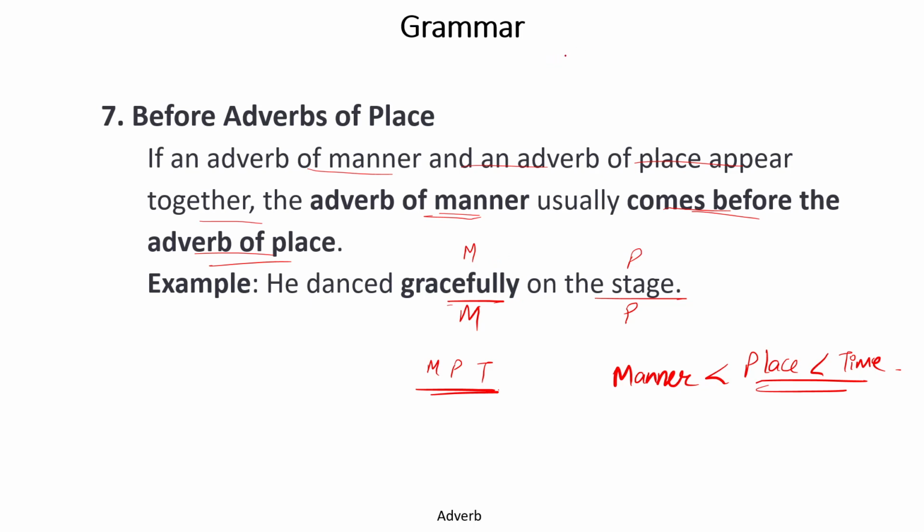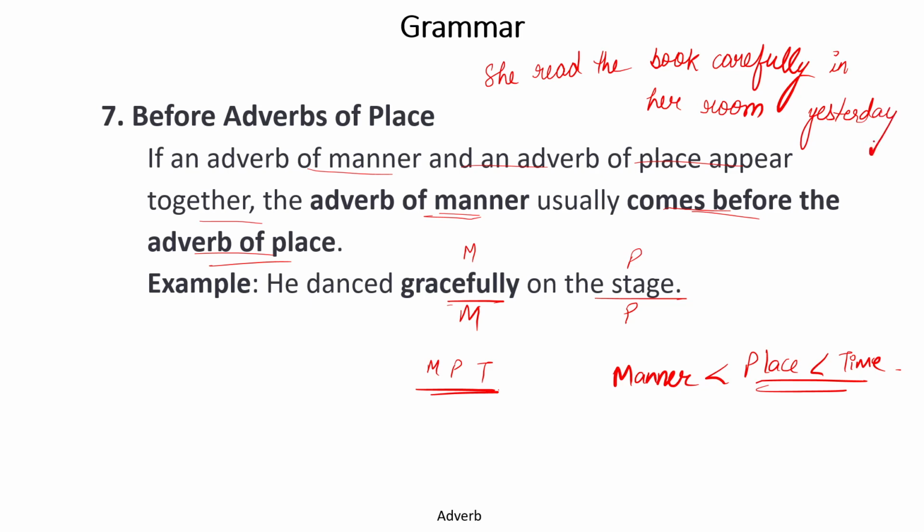Now if I write a sentence like, she read the book carefully in her room yesterday.